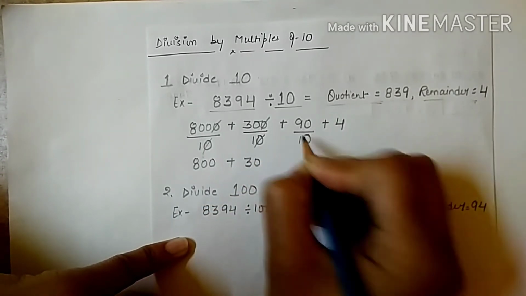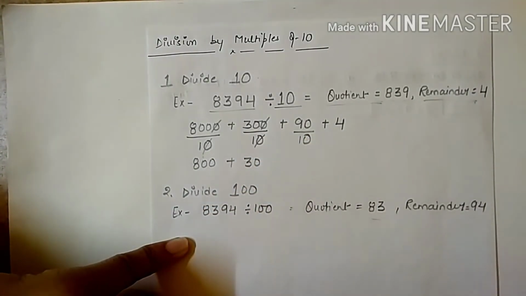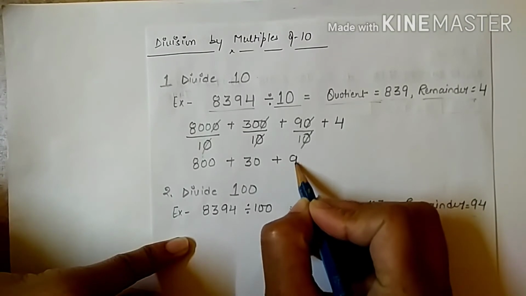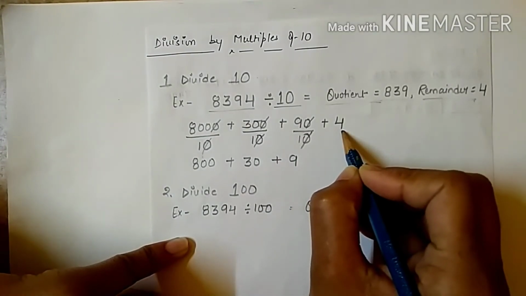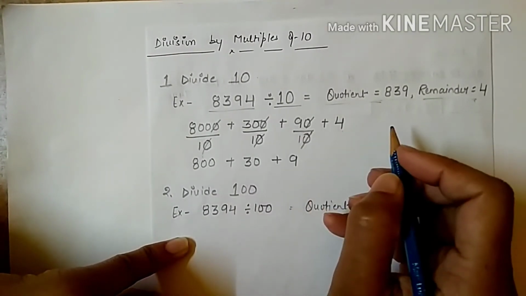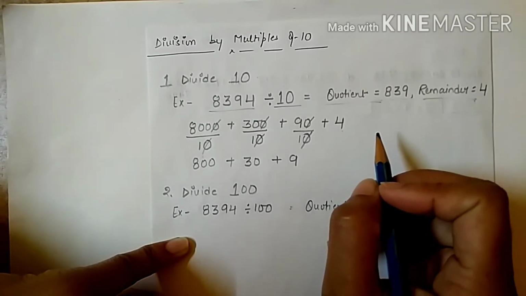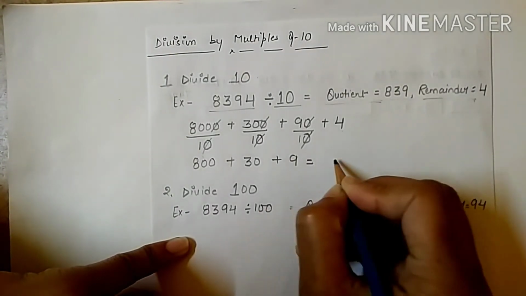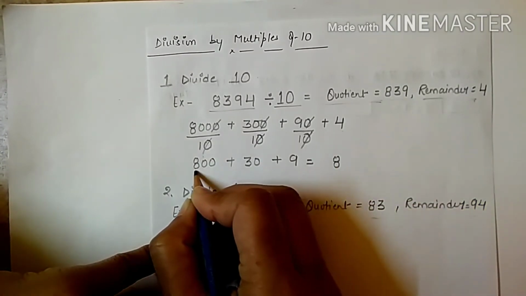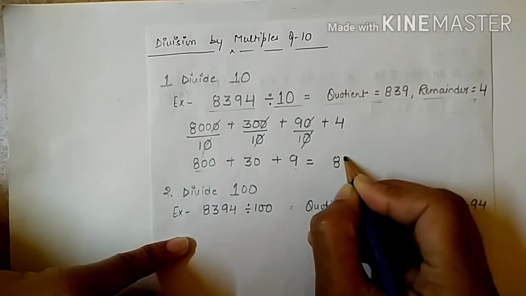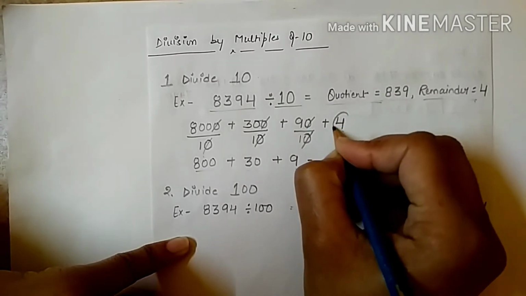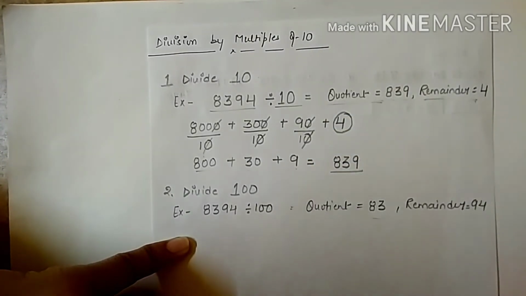If I divide 90 by 10, I get 9. But dividing 4 by 10 is not possible because 4 is smaller than 10. That's why I get a quotient of 800 plus 30 plus 9, that is 893, and 4 as a remainder.